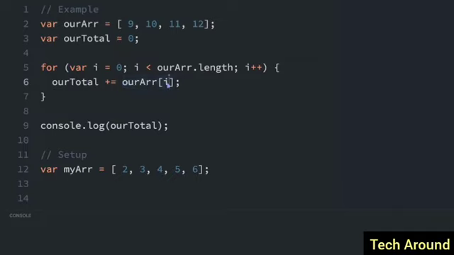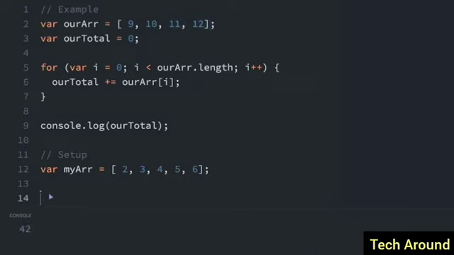So our array I. It starts at 0, and then it goes 1, 2, 3, until it gets to 4, which is the length of the array, and it doesn't even run the iteration at 4, and there is no index 4 on the array. Remember, it's 0, 1, 2, 3. So this is just going to add up all those numbers. If we run this, we can see it adds up to 42.